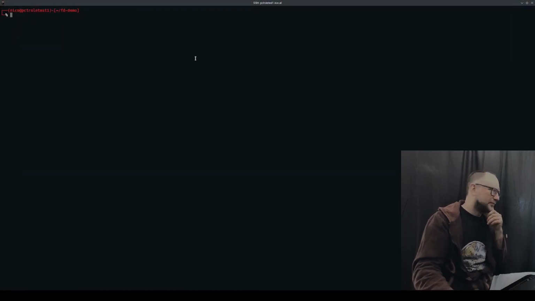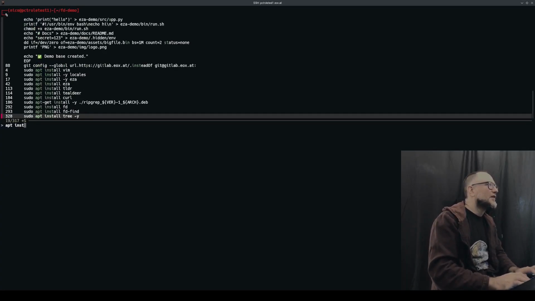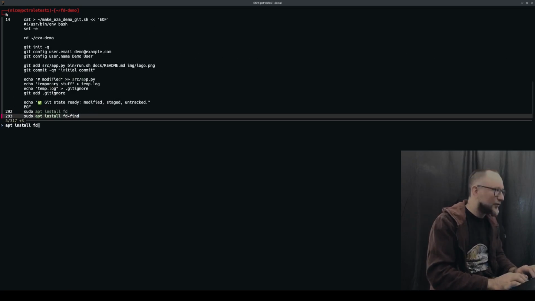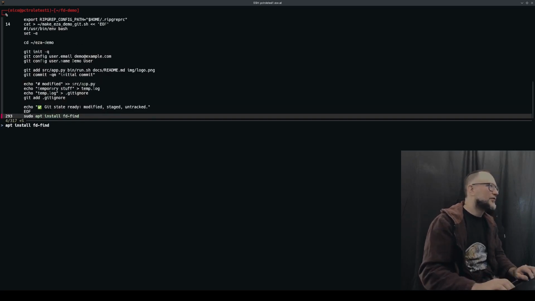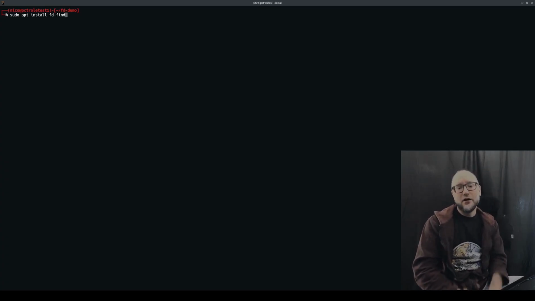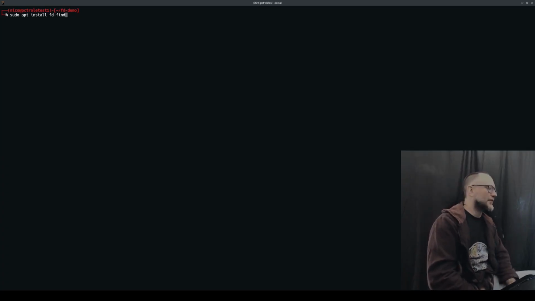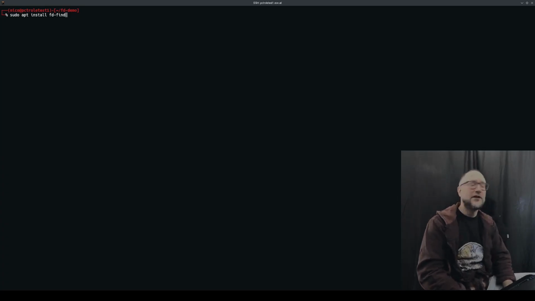So when you install it, if you're on Ubuntu, or if you are using Linux Mint like I am, or any Debian, it's called fd-find. If you're using Fedora, I think it's fd. So depending on your distro, you will need to use a different name for that package. You can also just download the binary and install it through your package manager. That's also a possibility. It's on the web page.